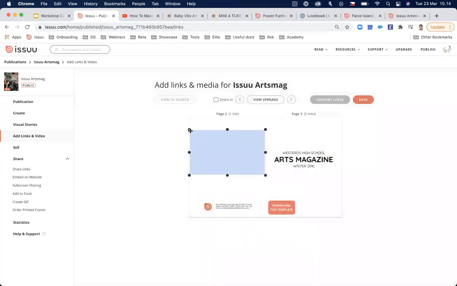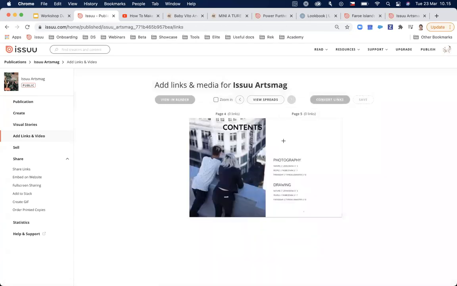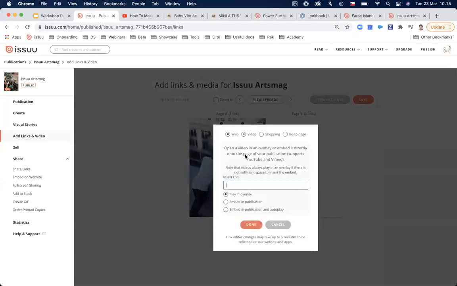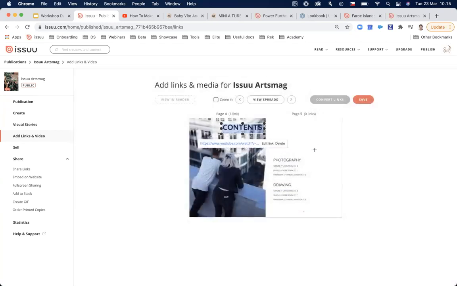So let's say we are done. Let's make it a bit bigger. And the next one that I would like to show you is how to add the video that will be playing in overlay. So let's say that it will be playing in overlay from here. If you want to have your video played directly on the page, then you need to be on premium plan. But if you're okay with it playing just in overlay, that is available on all plans.